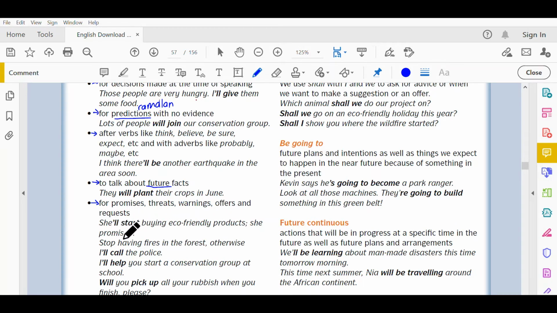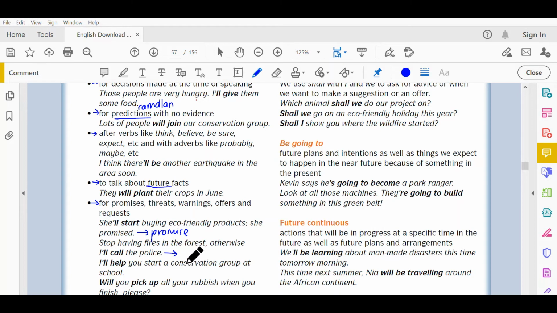Okay, so examples: She'll start buying eco-friendly products. She promised. Stop having fires in the forest, otherwise I'll call the police. I'll help you start a conservation group at school. Will you pick up all your rubbish when you finish, please? So this is a promise.